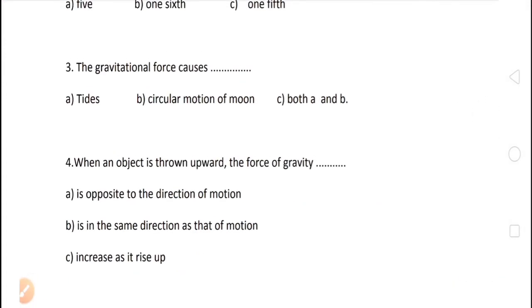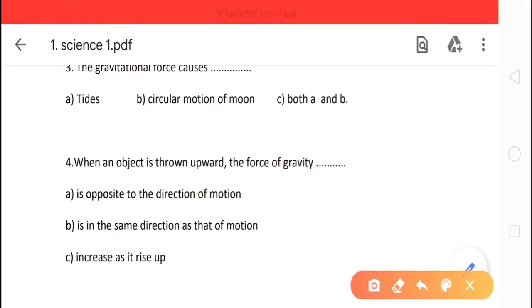Third question is, the gravitational force causes dash. Option A, tides, option B, circular motion of moon, and option C, both A and B. The correct option is option C, both A and B, tides and circular motion of moon.